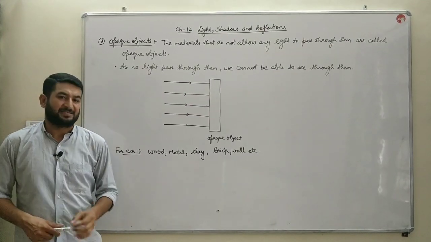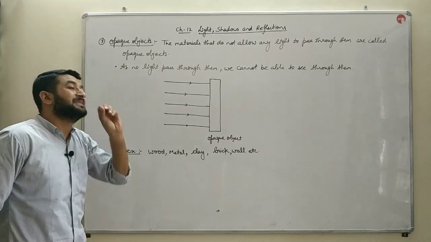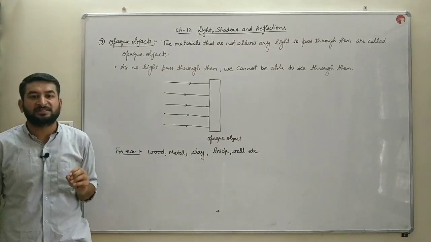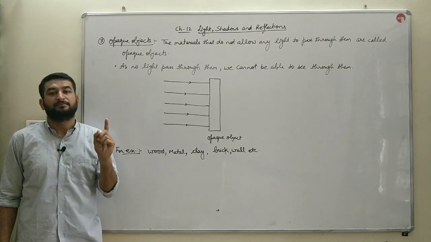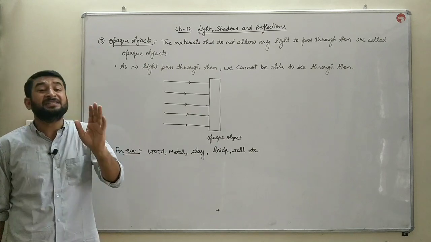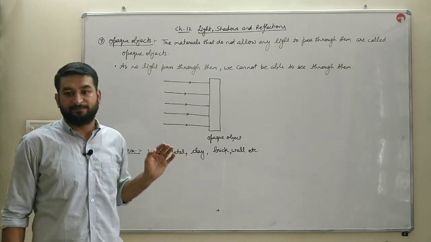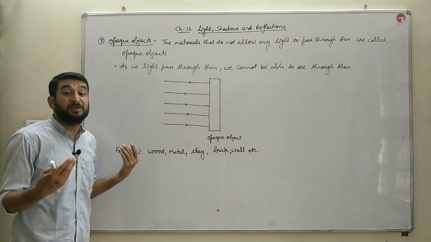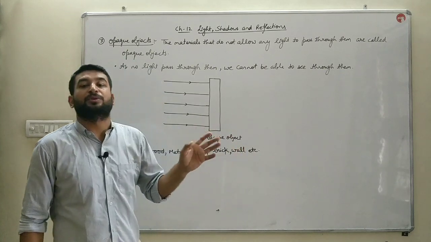The third type of objects are opaque objects. The materials, the objects which do not allow the light to pass at all through them. They do not allow any sort of, any small portion of light to pass through them. As light cannot pass through them, we cannot see through them.